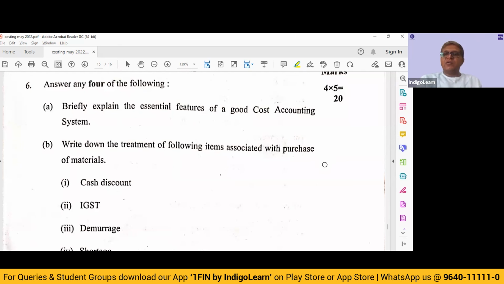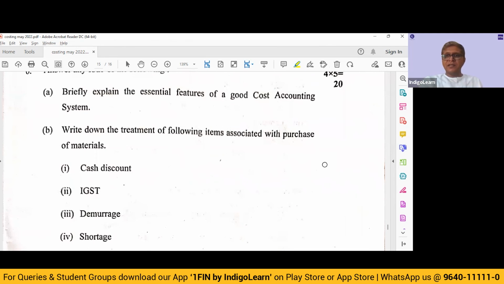Second, write about the treatment of the following items associated with purchase of material. Whether you're going to add it to the cost of purchase or not. Cash discount. Financial item, we will not add. IGST. If we are able to take credit, then don't add. If it is non-creditable, if we cannot get input, then you add.